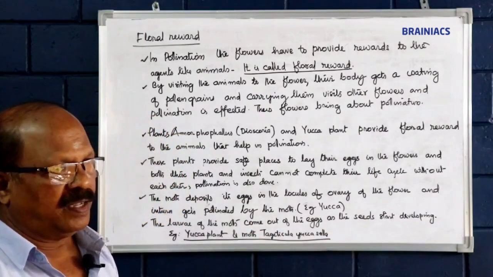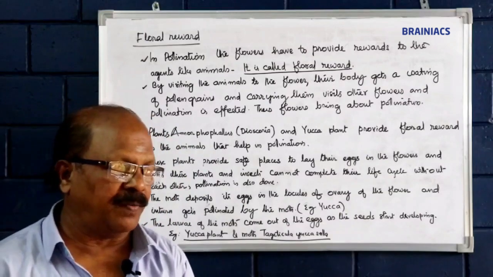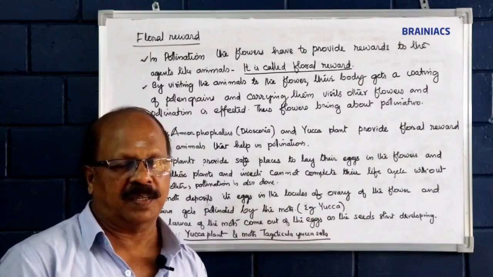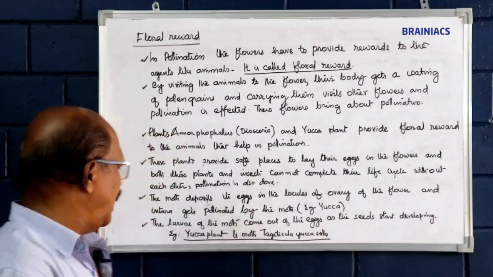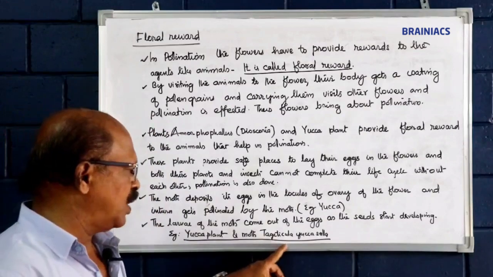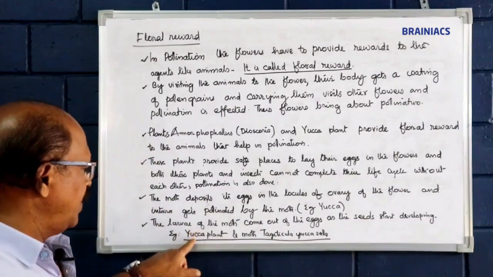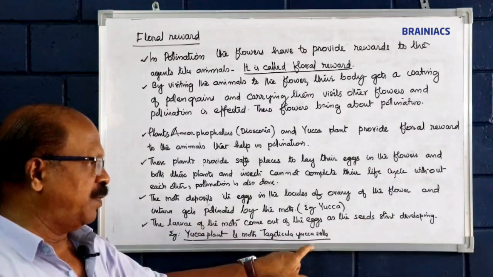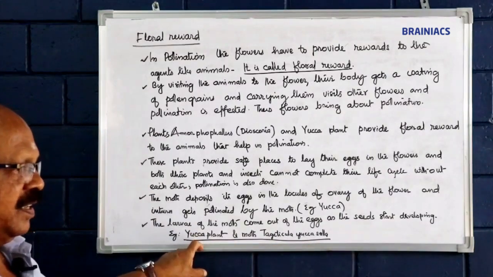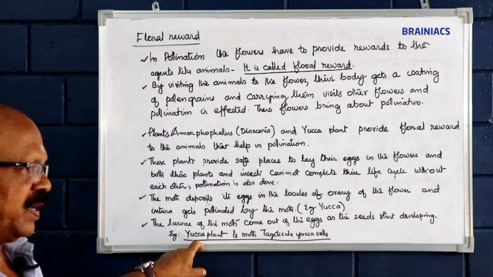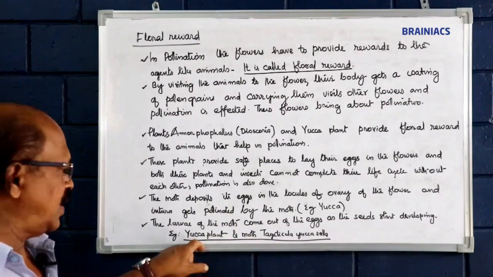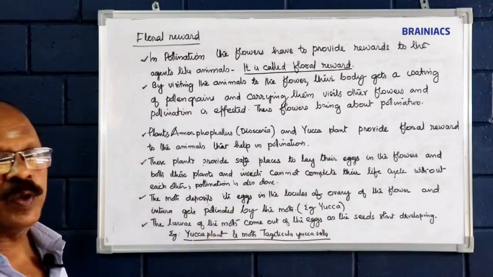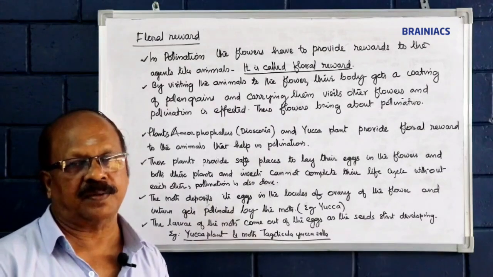So the seed can feed the larvae of the moth from the plant, and thus the yucca plant and the moth Tegeticula yuccasella. The yucca plant gives a floral reward to them for helping in the pollination. They protect the young ones as well as the eggs, and that is why it is actually a floral reward.